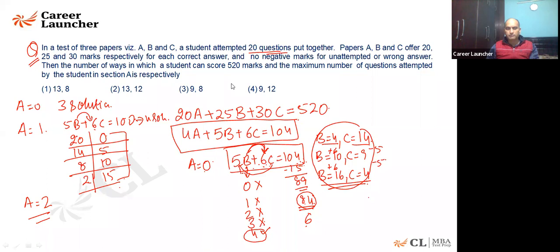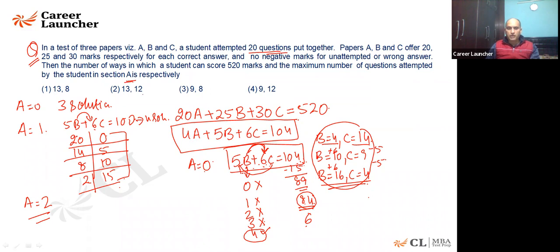Anyone, any query? Okay. Fine. So now similarly, you are going to put the next value, A is coming out to be 2 here. So I want to find out the maximum number of questions attempted by a student in section A. What is the maximum number of questions that you can attempt here?